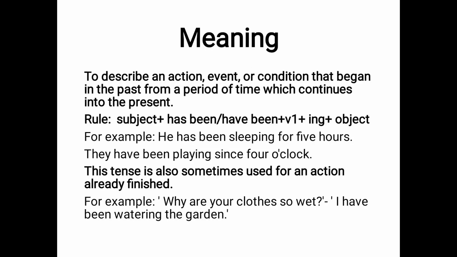Next is present perfect continuous tense. It is used to describe an action, event, or condition that began in the past from a period of time which continues into the present. Its rule is subject plus has or have been plus first form of verb plus ing plus object. For example, he has been sleeping for 5 hours.